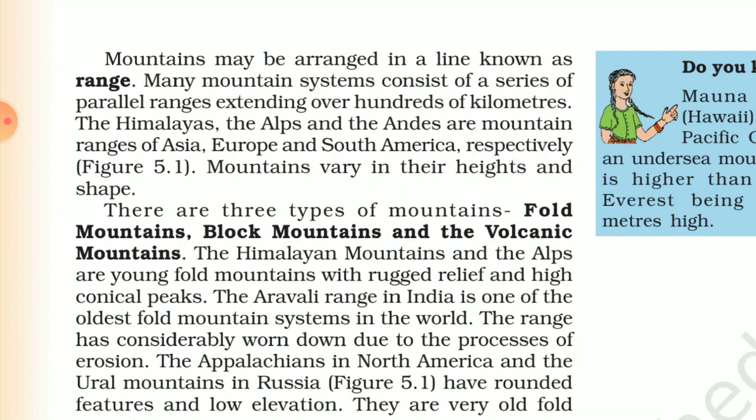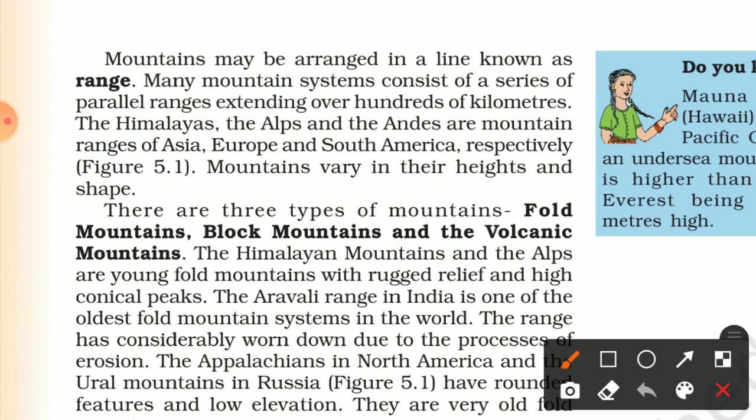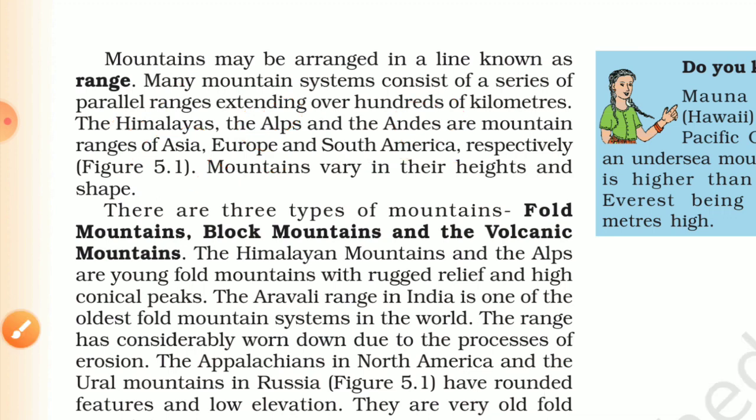Like the Himalayas, the Alps, and the Andes are mountain ranges. The Himalaya is in Asia, and this is a mountain range. The Alps are in Europe, and the Andes are in South America. So these are the ranges of mountains. Mountains vary in their heights and shape.